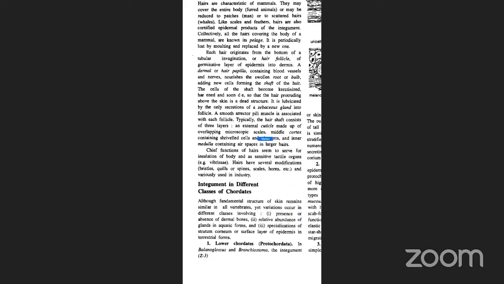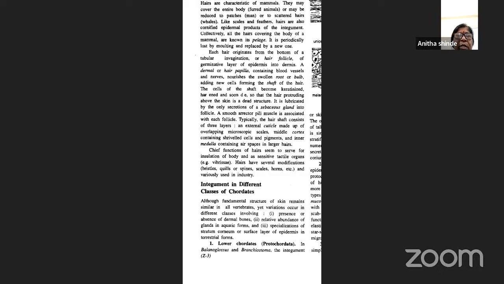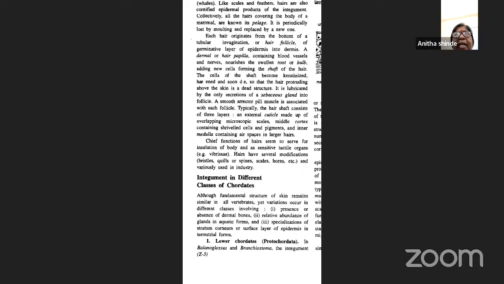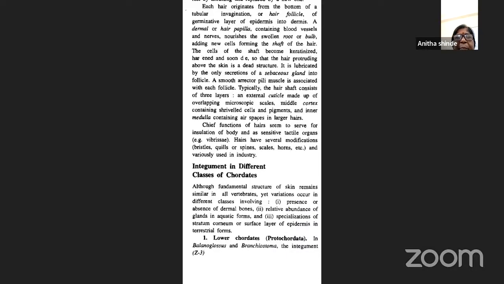Now till now we have talked about what is integument or the skin, the structure of an integument, the functions of an integument, and also the various derivatives of the skin. Now we will see how this integument is present in different chordate classes. The structure of the skin remains almost similar in all the vertebrates, but variations occur in the presence or absence of the dermal bones, the relative abundance of the glands in aquatic forms, and specializations of the stratum corneum, or surface layer of epidermis.